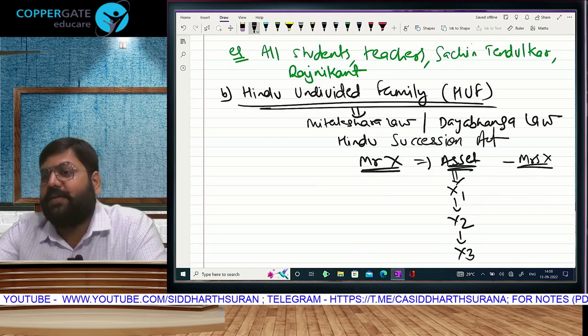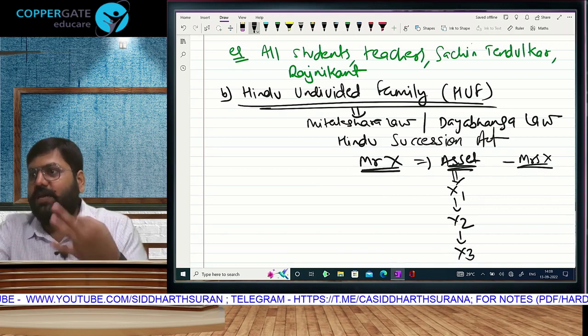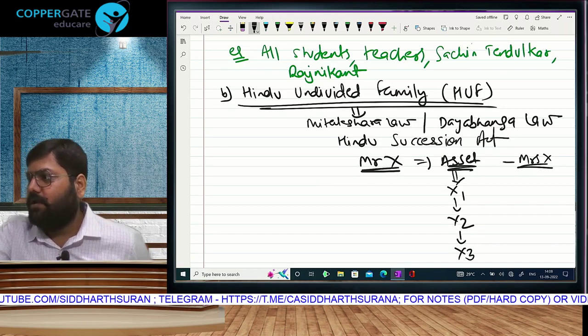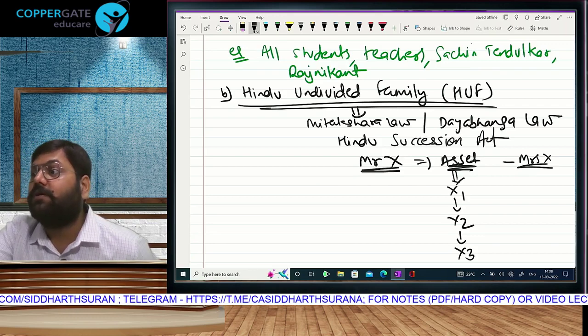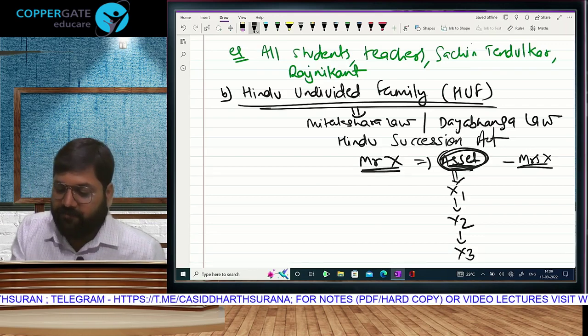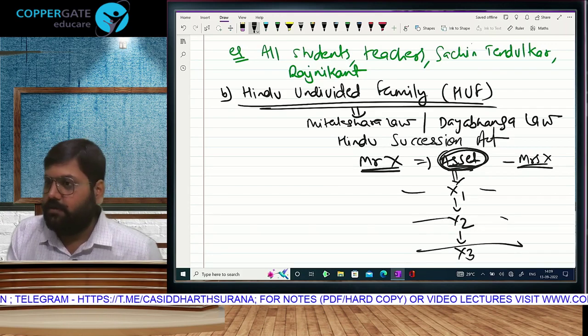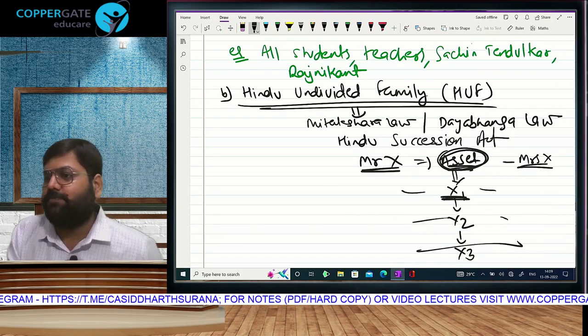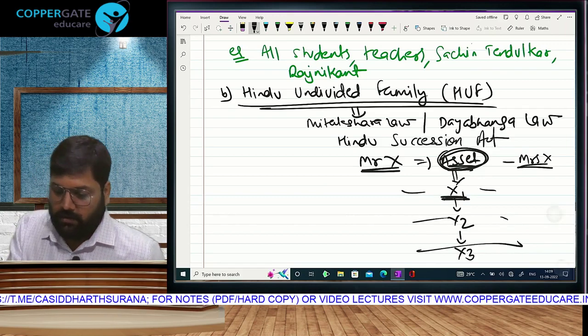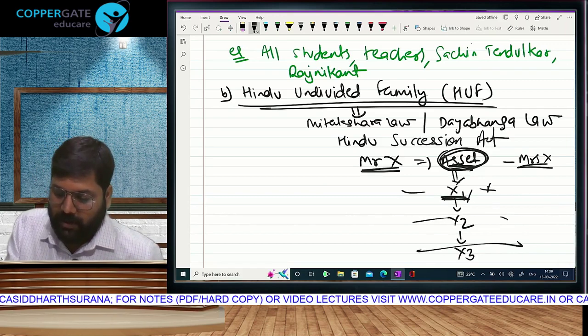Great grandchildren. Effectively it becomes 4. 3 after us. Matlab total 4 generations of a Hindu family have got right over the family income. Any income generated by this asset, everyone in this generation will get. Right now, I am taking an example. Supposedly X1 is a son. Can they also have AX1, a daughter?